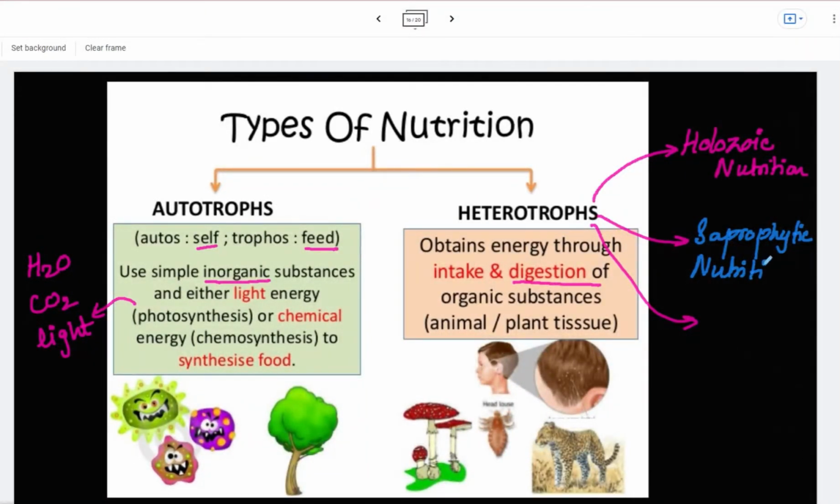And the third one is Parasitic nutrition. So these are the three types, and let's dig in.